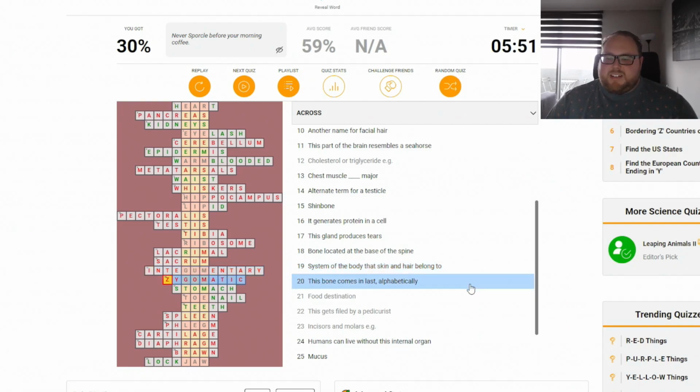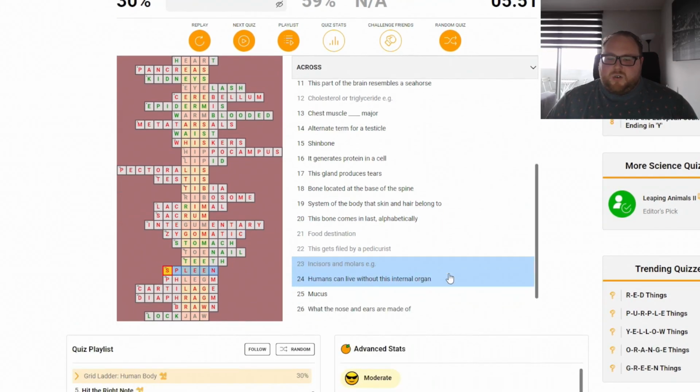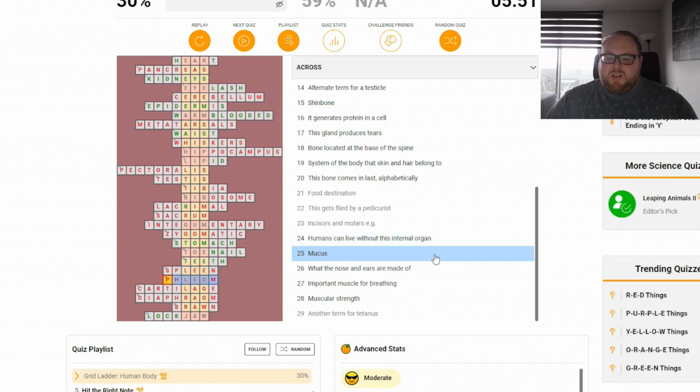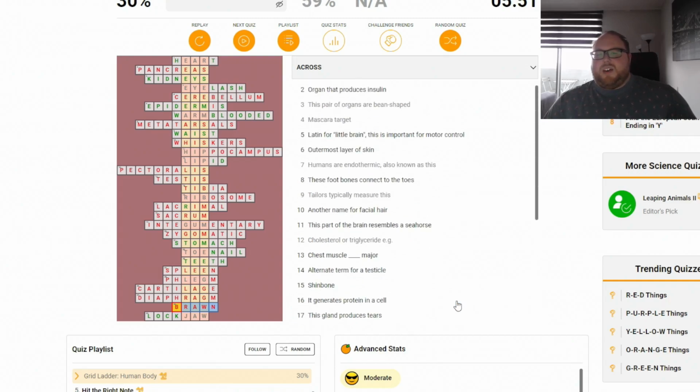This bone comes in last alphabetically: zygomatic. Humans can live without this internal organ: the spleen. Mucus is phlegm. What the nose and ears are made of: cartilage. Important muscle for breathing: diaphragm. Muscular strength: bone. Oh, right.